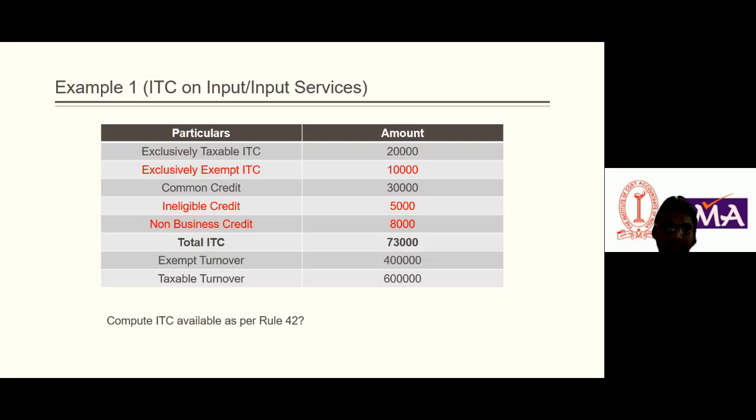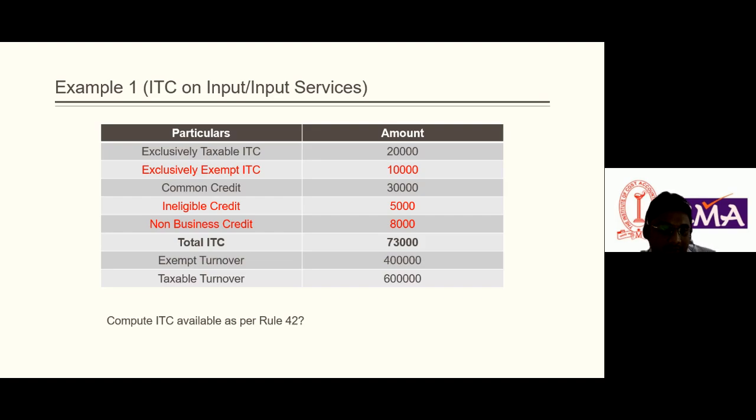For exclusively exempt ITC, the registered person buys some raw material which we know has been used exclusively for the exempt supply. In that case he cannot avail the ITC, because he has no charge to collect further ITC from the customer, so he cannot avail the ITC on that amount.